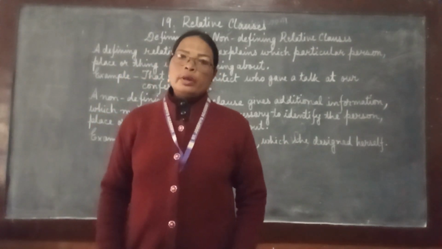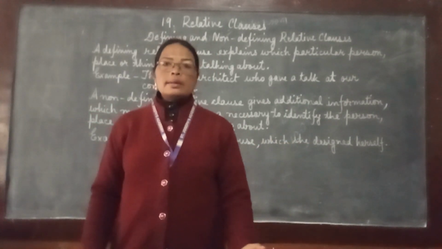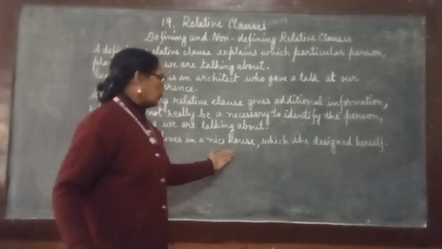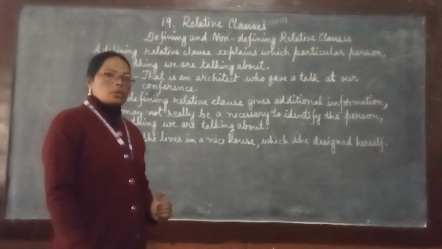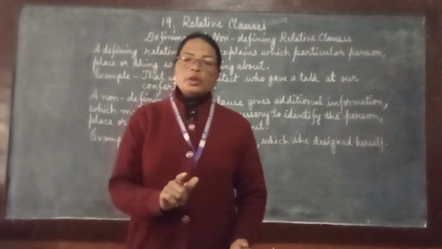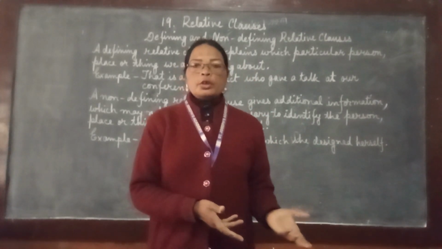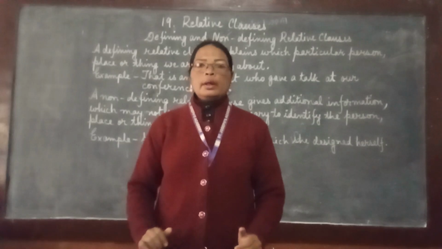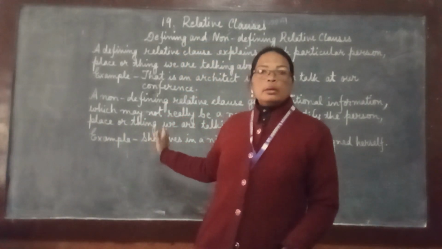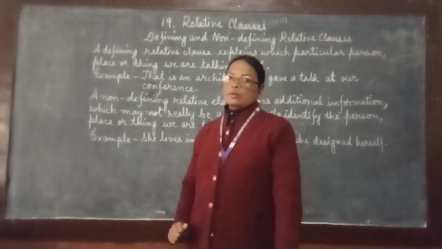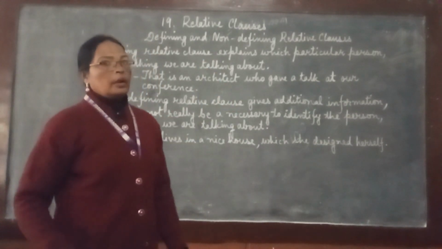It is not necessary that it should be added here, but it gives us extra information about that house in which she is living. So, if one piece of information is given in the sentence and we are getting extra information about the same thing, then it belongs to our non-defining relative clause. Alright. So like this, we have got two kinds of relative clauses.